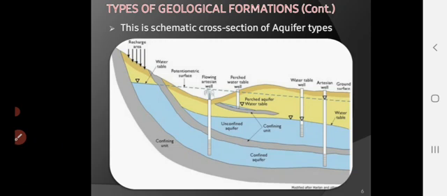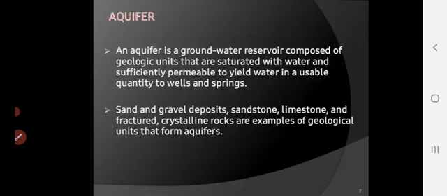So this is a common figure for types of aquifer and occurrence of groundwater, showing how infiltrated water from the recharge area becomes groundwater. This schematic cross section is important for the theory of occurrence of groundwater as well as for explanation of types of aquifer. First we will see what an aquifer is, and then we will discuss its types.